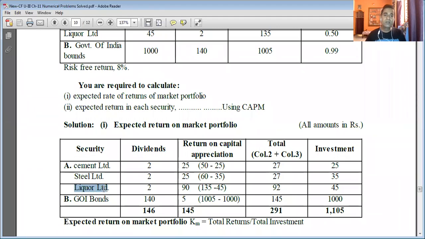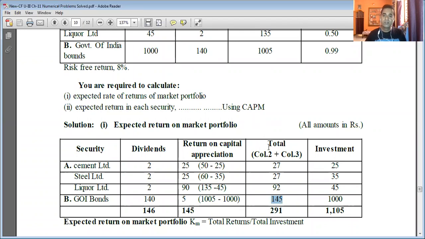In the case of Liquor Limited, 2 rupee dividend plus 90 rupee capital appreciation is equal to 92 rupees, the total returns. Government of India bonds: 140 rupee dividend plus 5 rupee capital appreciation, so 145 rupees is the total returns on Government of India bonds.